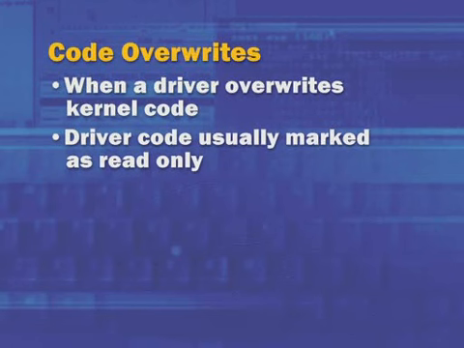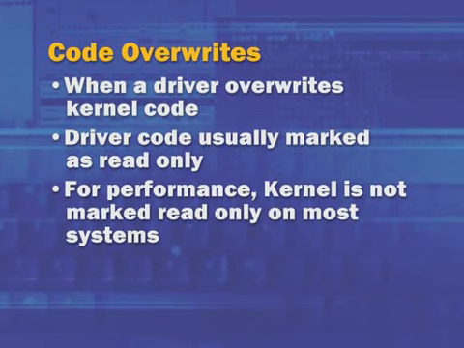For that to occur, Windows has to have some facility on called System Code Write Protection. System Code Write Protection is the mechanism by which the memory manager marks the code pages of the operating system and their drivers that are loaded as read-only, so that when a driver tries to write to those pages, that triggers a page fault and the memory manager will crash the system with a stop code that indicates that a driver tried to modify code. However, most of the time that system code write protection feature is turned off for performance reasons.